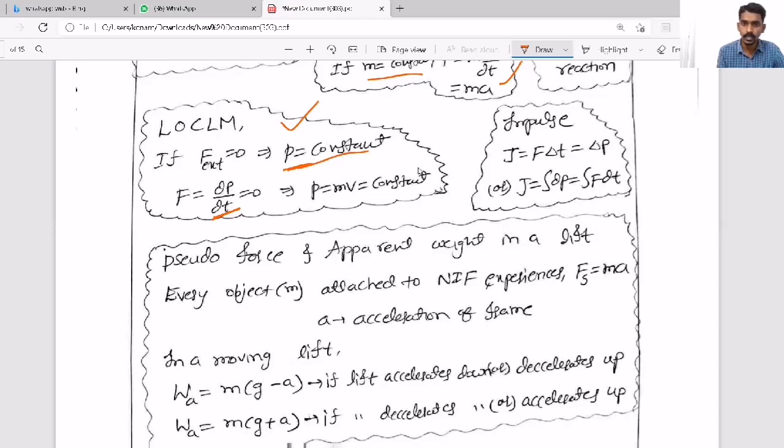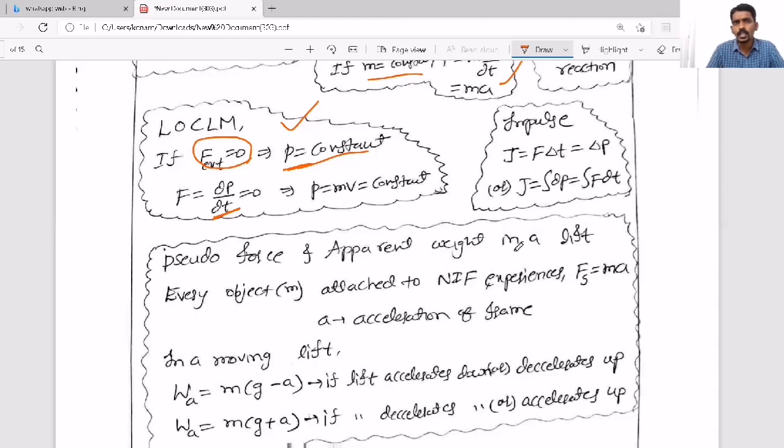So linear momentum remains constant if the external force on the system is zero. That is what we call the law of conservation of linear momentum. Now, here, the next thing, when a force acts on a body, the linear momentum changes.